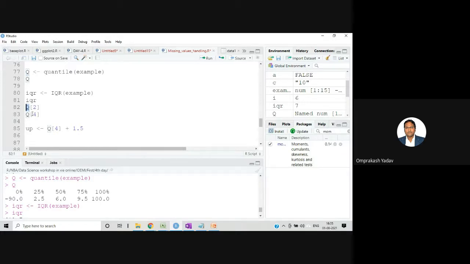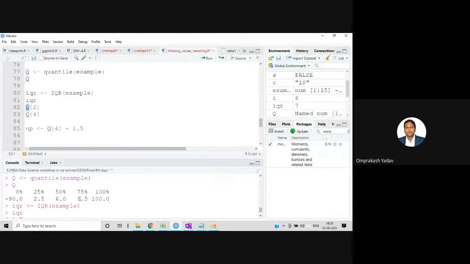This is a list and I'm indexing that. Basically I'm extracting this value only. Q of 2 will give me the 25% value, and Q of 4 will give me this 9.5 value. Is this clear? So with the help of indexes, I'm accessing these values.